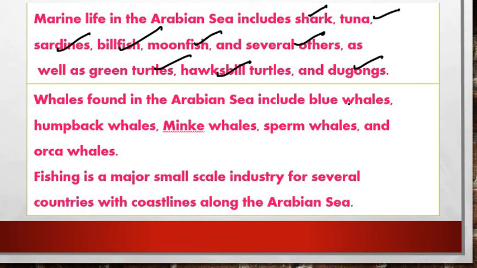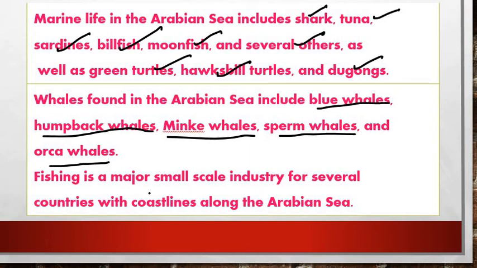Whales found in the Arabian Sea include the blue whales, humpback whales, minke whales, sperm whales, and orca whales, right friends.